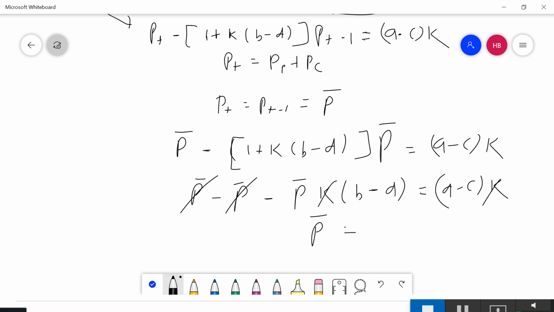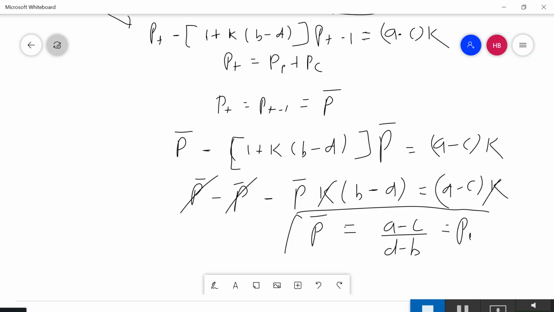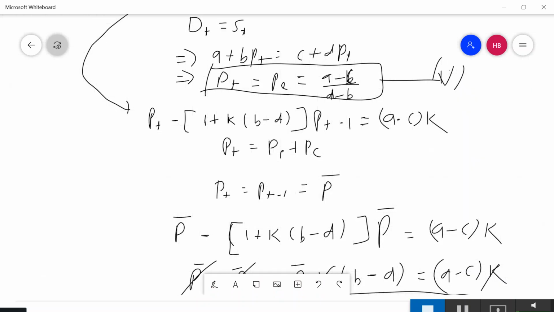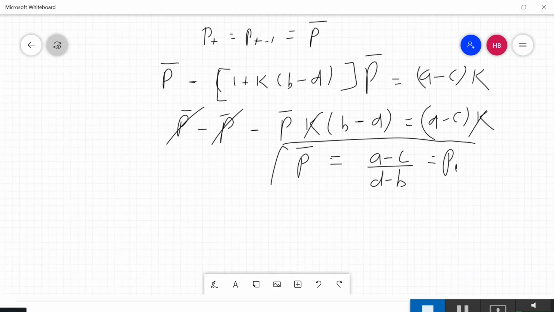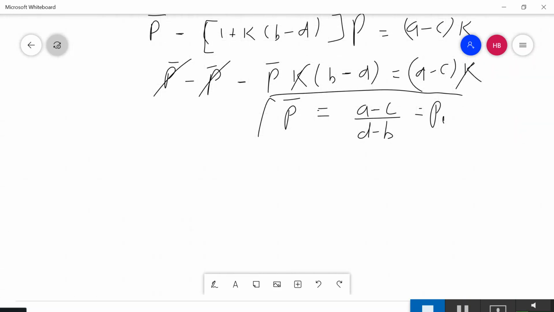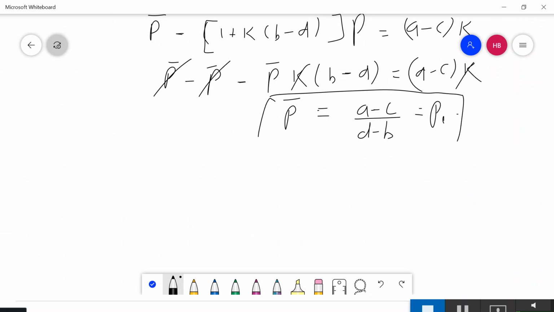So now P will be nothing but (A minus C) divided by (D minus B), which is your equilibrium price that we derived earlier. So my particular solution is nothing but P equilibrium.